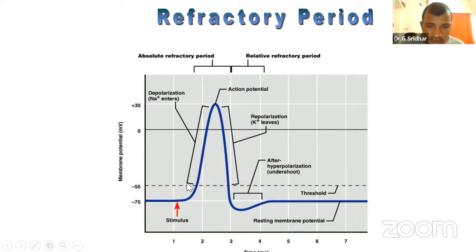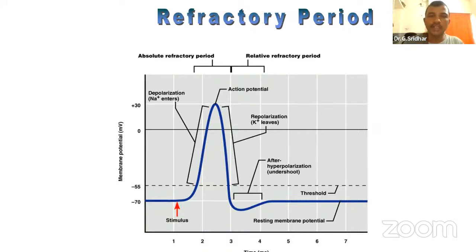You can see this dotted line, that is minus 55 millivolts. At minus 55 millivolts, you are finding the action potential. Now we see what exactly happens when you give the stimulus to the neuron or axon. You give the exact stimulus that is above your threshold area. Threshold area means if it is above the threshold area, then it will come out.